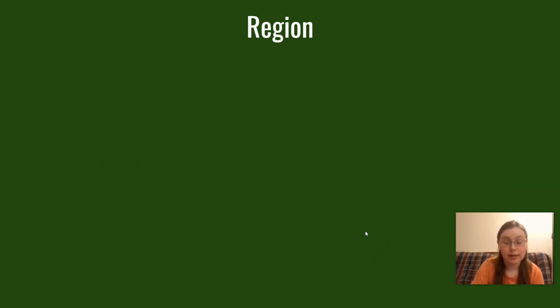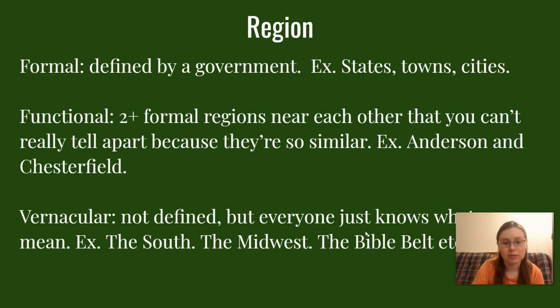So our second theme is region. So there's a few different types of regions, okay? There's a formal type of region, which is actually defined by the government. That's what makes it formal, it's actually laid out by the government. Examples would be states, towns, cities, those kinds of things. Like the government says, this is a region, this is a state, like the state of Indiana, right? Or the city of Anderson, or the city of Indianapolis, right?